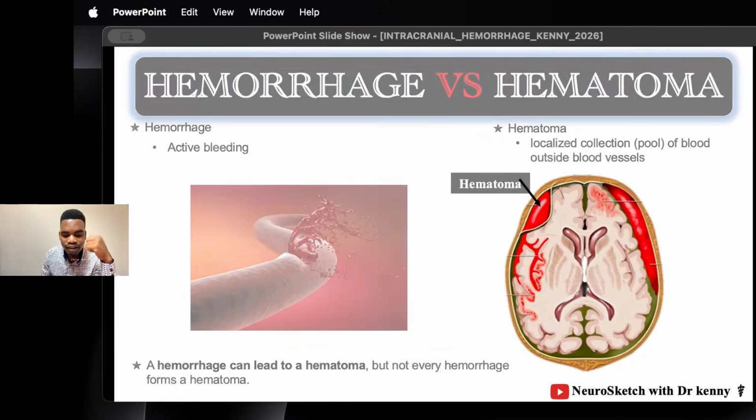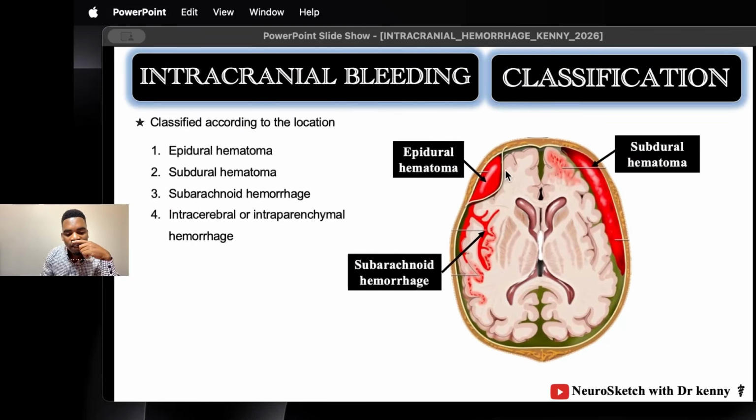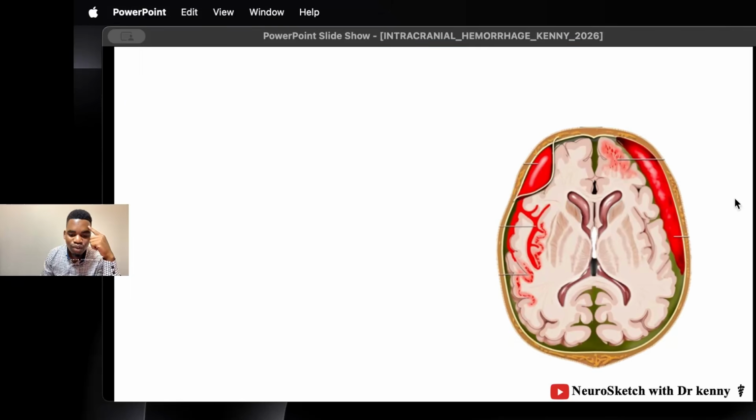And let me take you back here. We have epidural hematoma because it's a localized collection of blood. We have subdural hematoma because it's a localized collection of blood. And then we have subarachnoid hemorrhage because this is not a localized collection of blood. It's an ongoing process. The collection has not formed yet, and so it's considered hemorrhage. Are you ready now to discuss this bleeding? Yes, let's start with epidural hematoma.